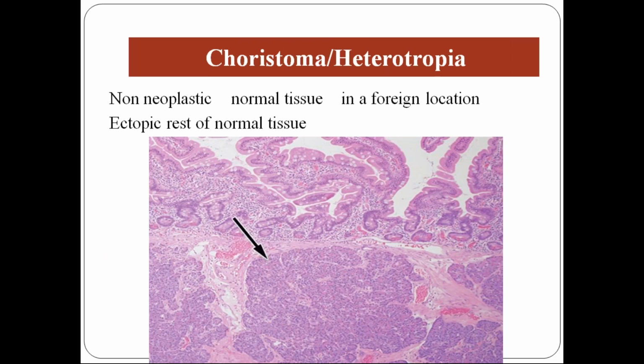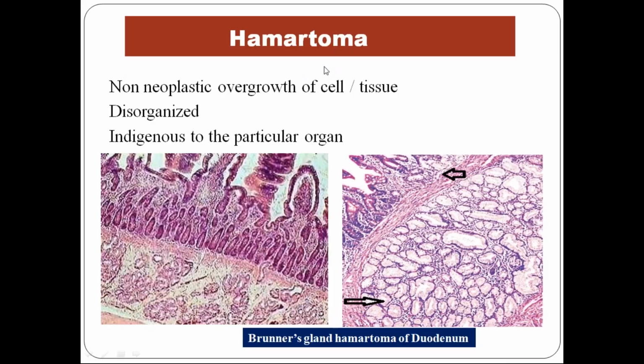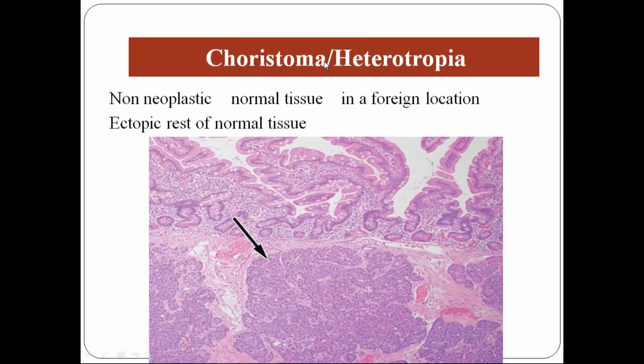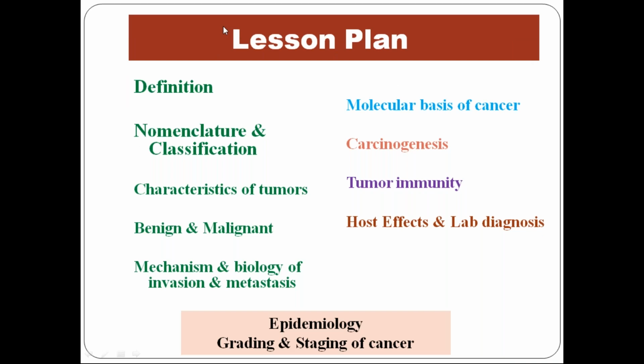So usually these hamartomas or choristomas don't present with any signs and symptoms. So it's always an incidental finding, an accidental finding. The patient must have some other disease, but suddenly we find out something else is there. Okay. So these two terms, choristoma and hamartoma, just remember. So that's the conclusion for today's class. Definition, nomenclature and classification only got over.